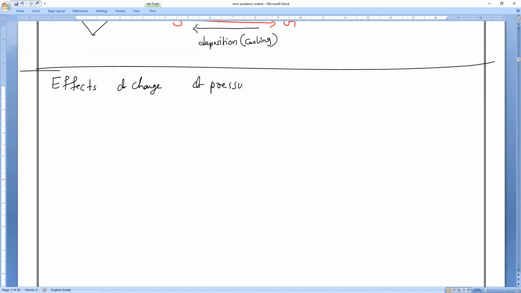So, effect of change of pressure. Of course, we know that by changing the pressure also, we can change the state of matter. Before going to discuss it, let me give you one real life example. For example, I want to produce water vapor. I have liquid water and I have to produce water vapor. Can anybody suggest a way to produce water vapor?